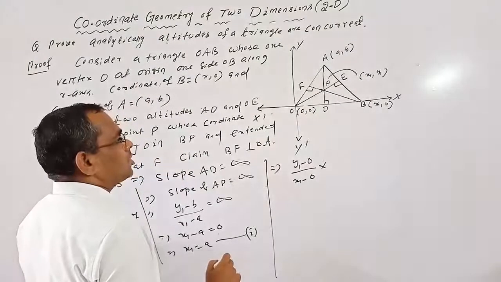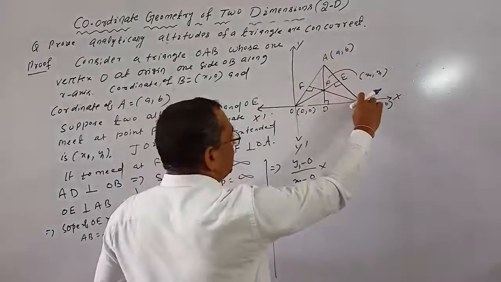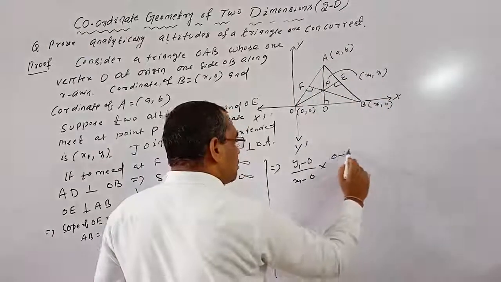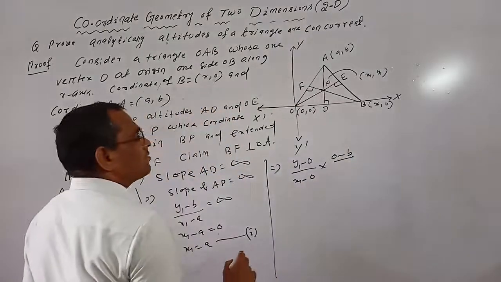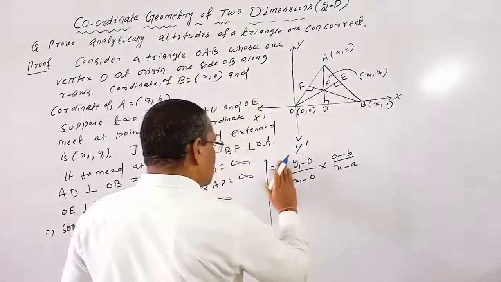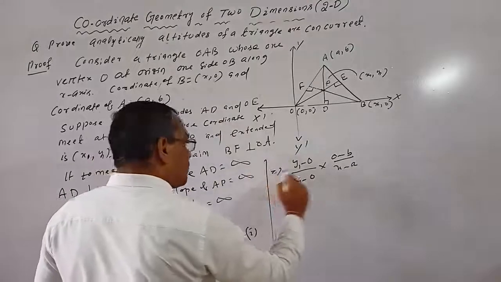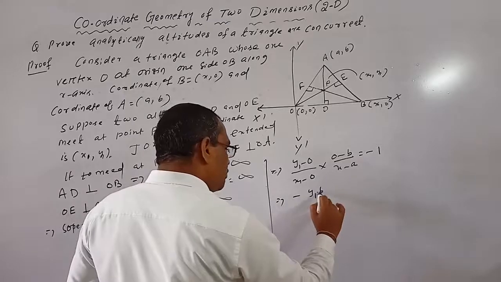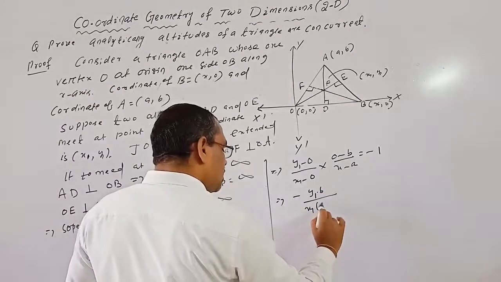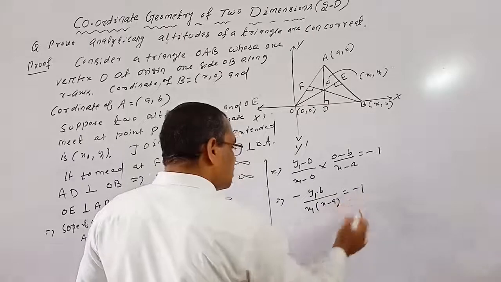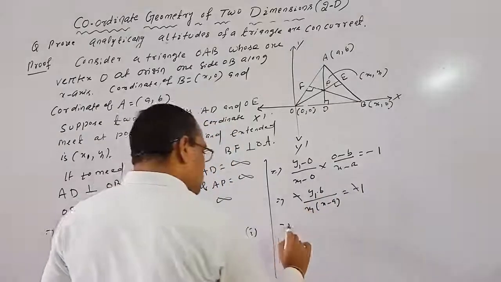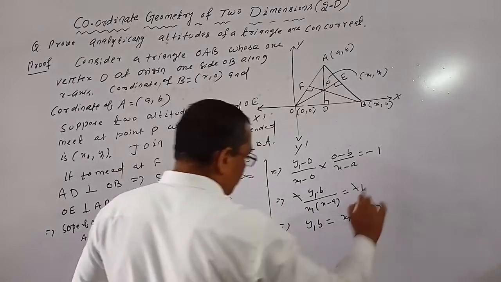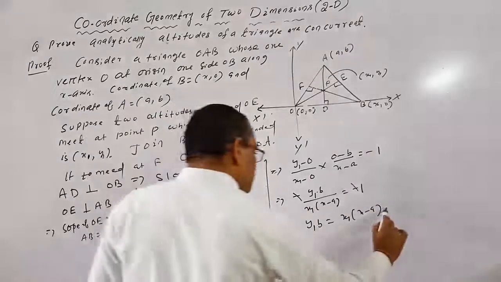So what is the slope of AB? This is the AB line, so (0 minus b) by (x minus a) equals minus 1. That implies minus y1 into b by x1 into (x minus a) equals minus 1. The minus signs cancel, so y1 into b equals x1 into (x minus a). Let it be equation 2.